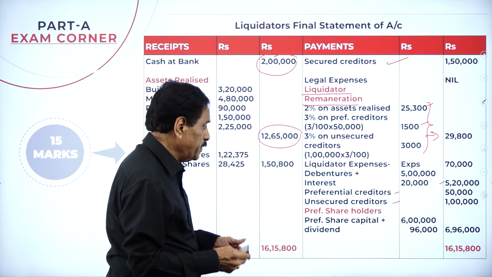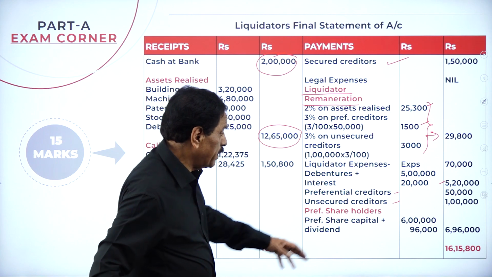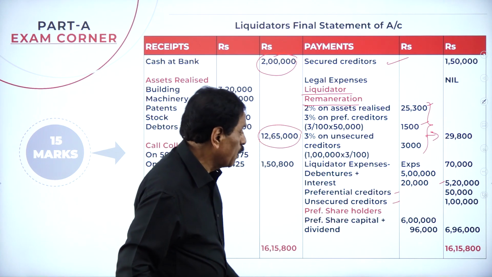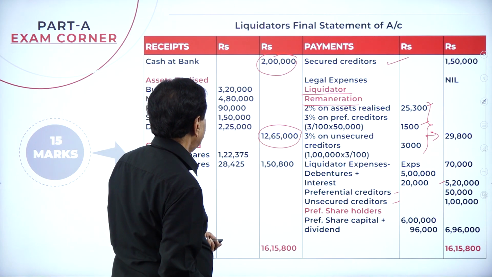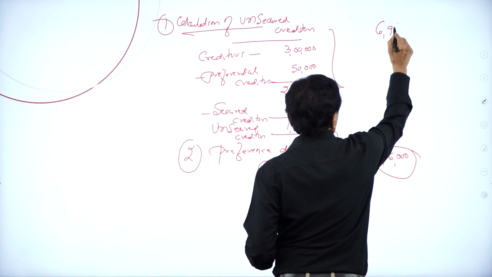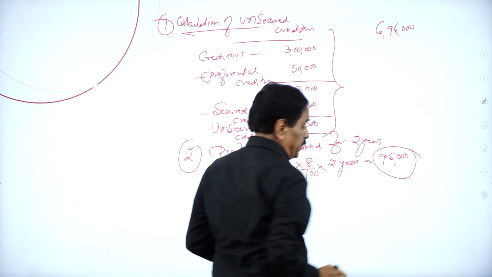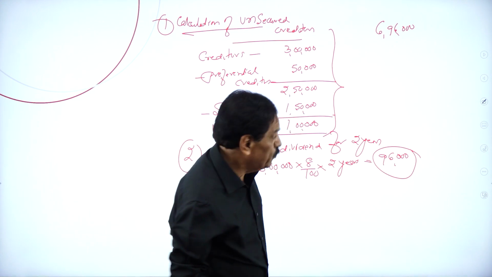So 5 lakh 45,200 is there. But we have to pay 6 lakh 96,000 to the preference shareholders. How much is available? 5 lakh 45,200.